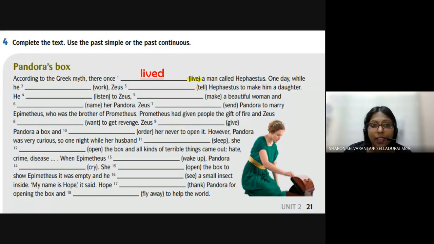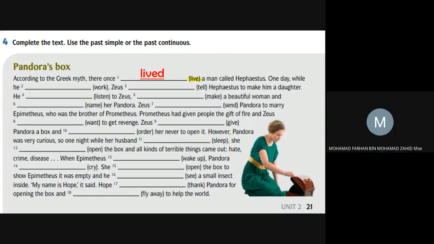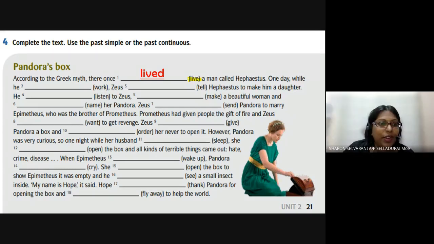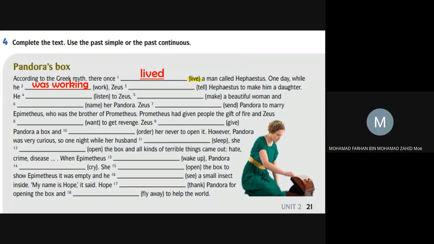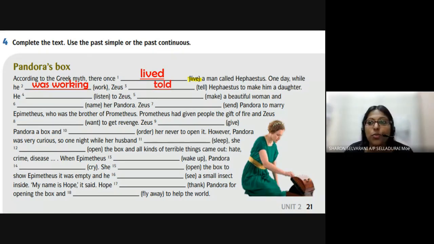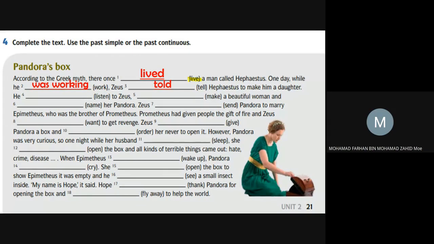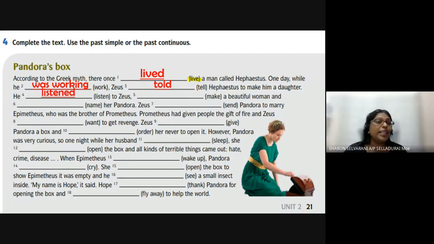Okay, one day while he was working, Zeus told Hephaestus to make him a daughter. Okay, to make him a daughter. Okay, what he did? Listened. All right, very good. He listened to Zeus and what he did?